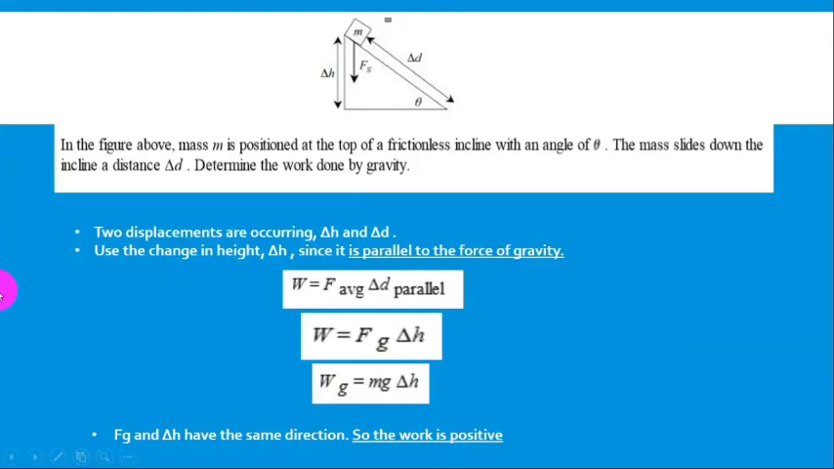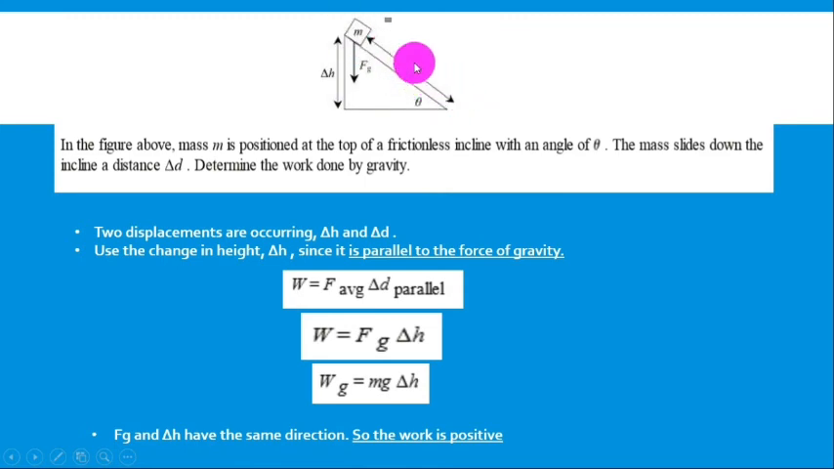Let's see this example together. In the figure above, mass m is positioned at the top of a frictionless incline with an angle. The mass slides down the incline a distance delta d. Determine the work done by gravity. Look now, here is an example for an object moving not vertically, not horizontally. At the same time, the object is moving vertically and horizontally, with an angle.